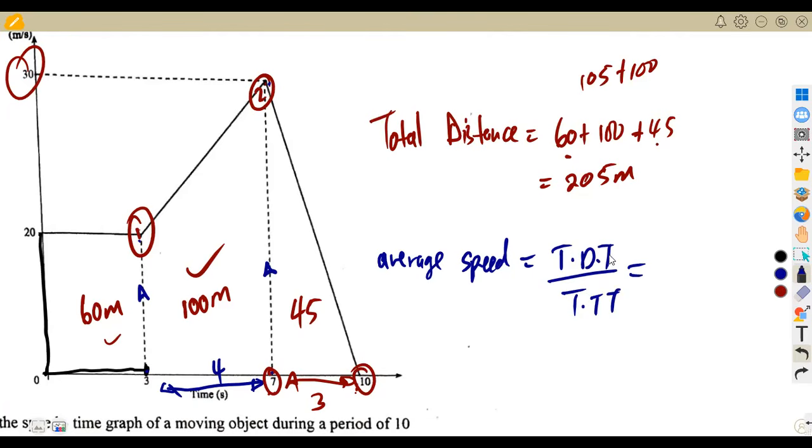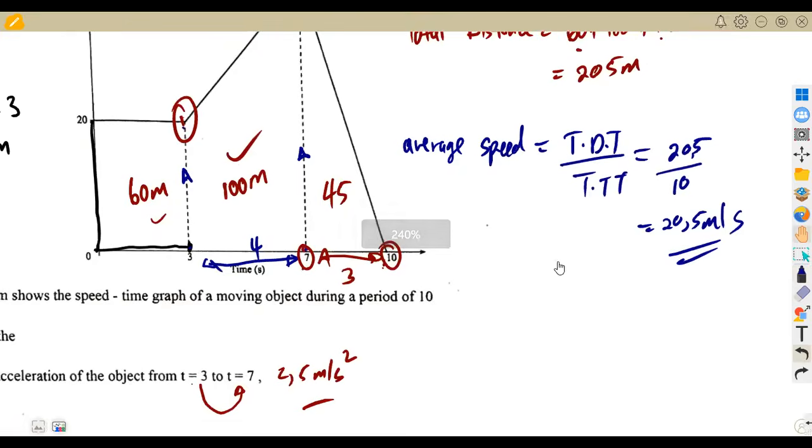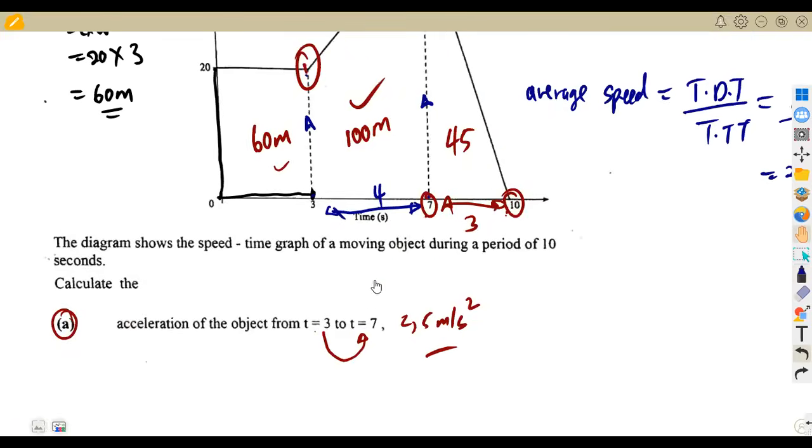That is the total distance traveled, 205, over the total time taken, which is 10. If we divide, that gives 20.5 meters per second. Remember, this is speed, measured in meters per second. All right, that's it. It was a nice question.